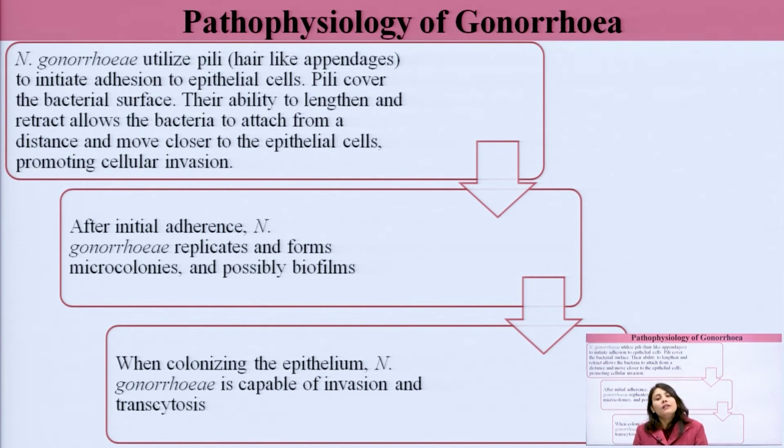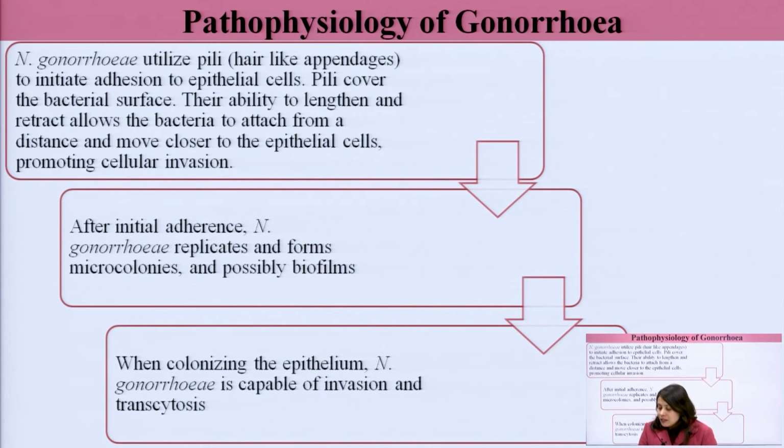Now, how do they invade the cells? Like we can move our limbs, we can expand and contract our limbs, similarly, they can expand and contract, basically retract their pili also. So from far they expand their pili to attach to an epithelial surface, and then they retract again, and this is how they move closer to the epithelial cells, and they ultimately result in cellular invasion. They enter inside the cells.